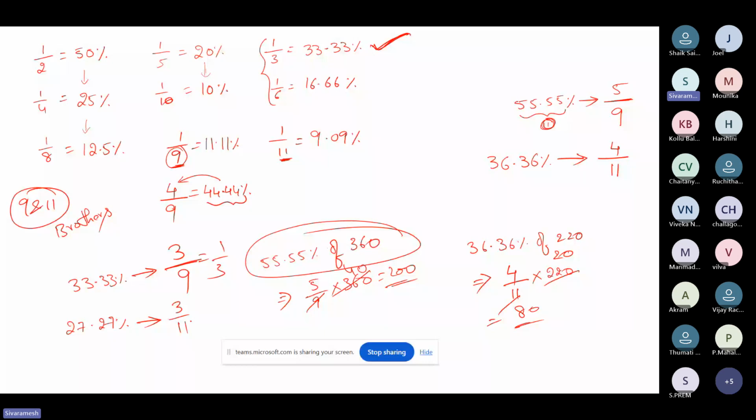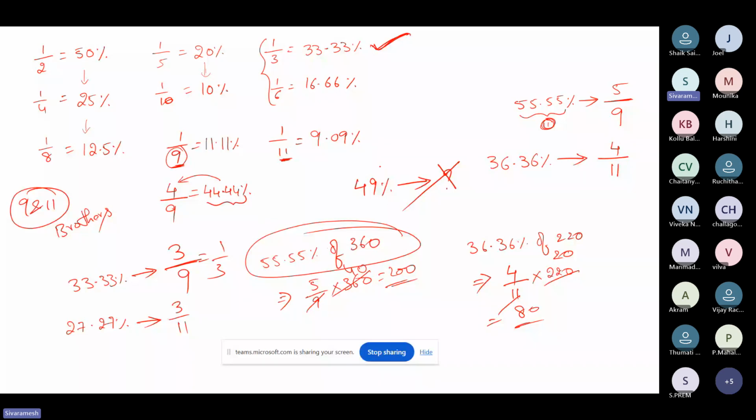These are the major fractions, and you might be thinking, sir, you are saying this only for these values. Now what if I want to have 45%? Can you convert 45% into a fraction? We don't have a direct fraction conversion for it. So what I suggest is, make a note of all these fractions. These are very important, and even in the exam you will get all these standard fractions. I cannot say that you will not get other types of questions, but if you get those type of questions, I'll tell you.